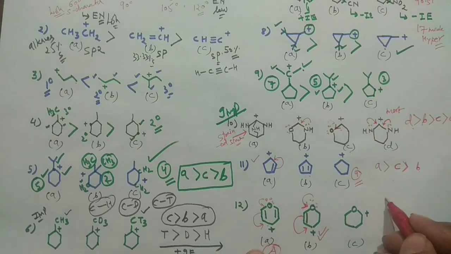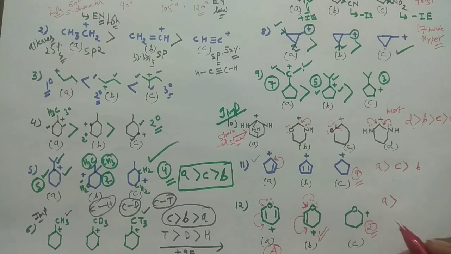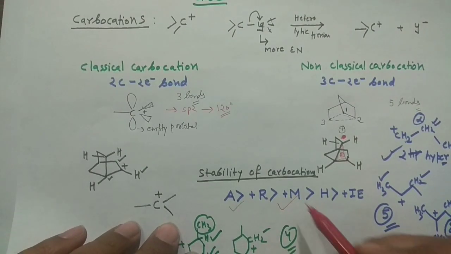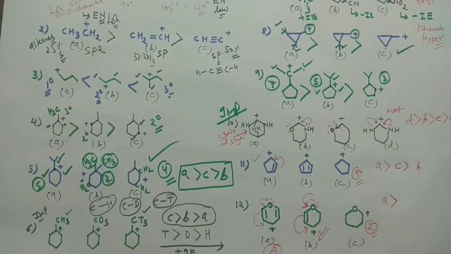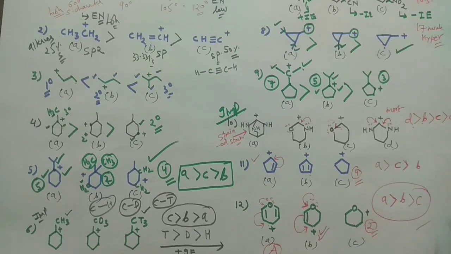So I already told you that aromaticity is the boss. So this is the most stable one. Here is the conjugation, but in that case, hyperconjugation, 2 hyperconjugative structures are there. See, aromaticity is the boss, followed by the conjugation. Hyperconjugation is the least among the 3. So if you apply the same concept here, then your A would be most stable, followed by the B, and your C would be the least stable. This is how you can solve the problem.